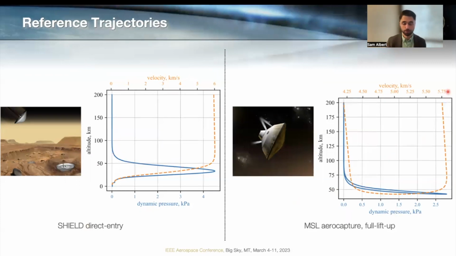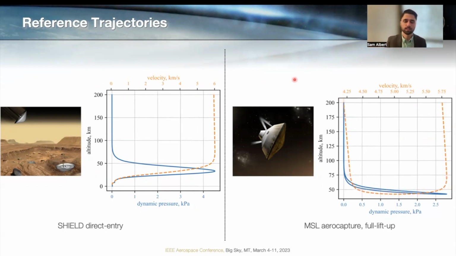And for the purposes of this presentation, you just need to note that that means it flies into the atmosphere, dissipates energy through atmospheric drag, and then skips back out of the atmosphere on the other side. And so that's why you can see this dashed orange line is showing velocity versus altitude. It comes in at a given velocity, gets down to maybe 45 kilometers altitude and loses a lot of speed, and then exits the atmosphere again.